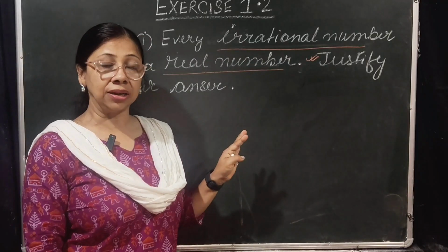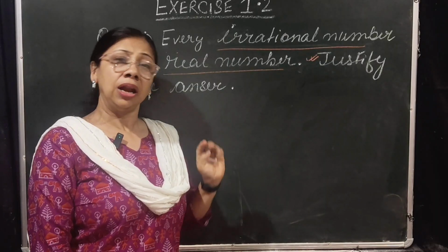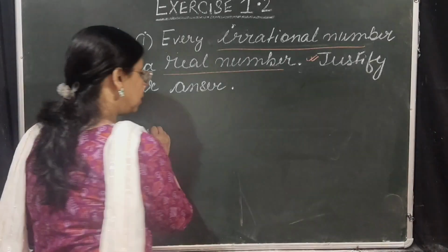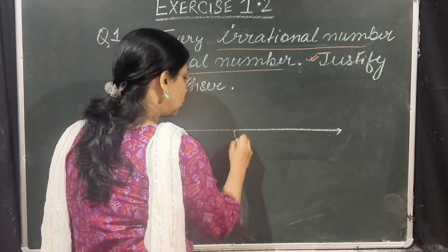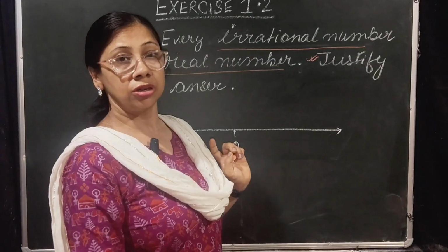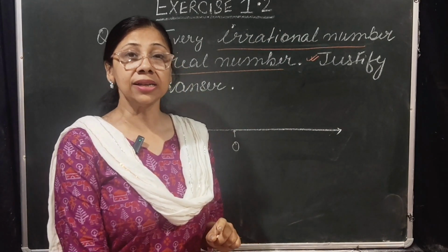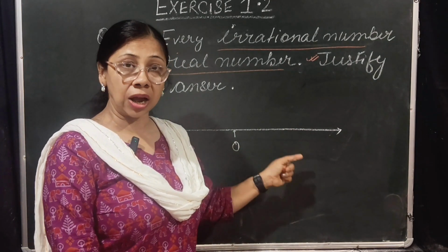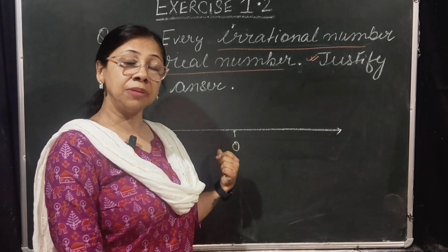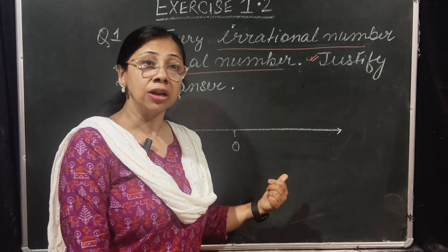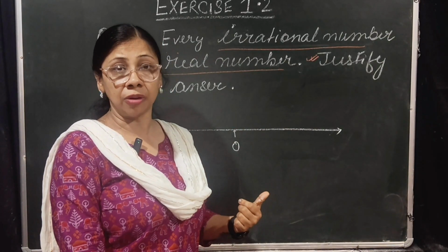Before going to write down the answer, let us know what is an irrational number and what is a real number. Let us start with real number. Real number is a number which we can place on the number line on both the side of 0. It includes all the numbers. That is, numbers that we can count, or positive numbers, natural numbers, 0 itself is there, negative numbers, fractions, even numbers which we cannot write in p by q form.